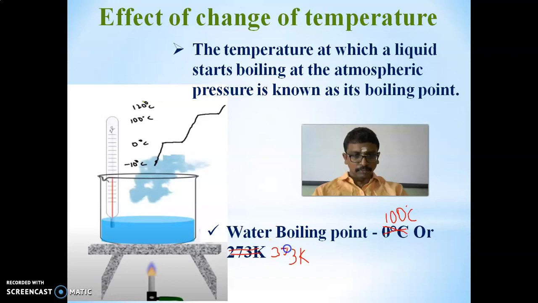So 0 degrees Celsius is what? The melting point of water. Okay, the boiling point of water is 100 degrees Celsius, or 373 Kelvin.